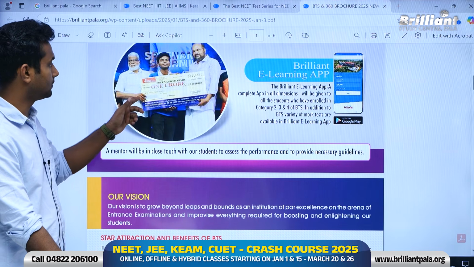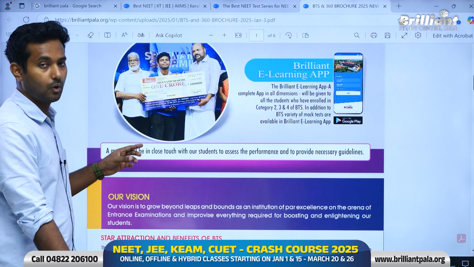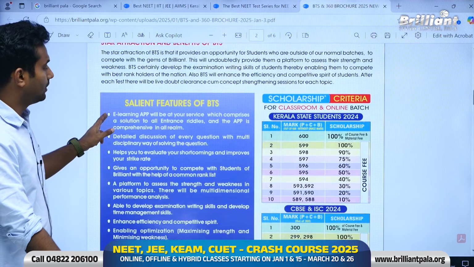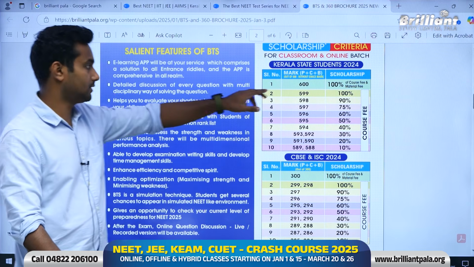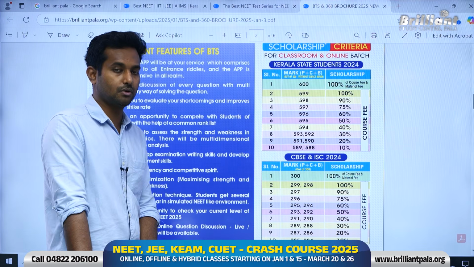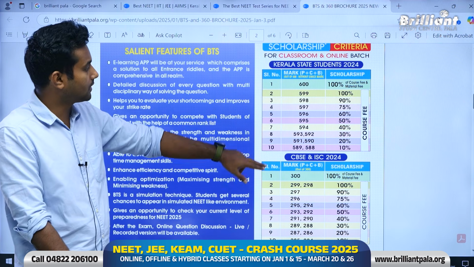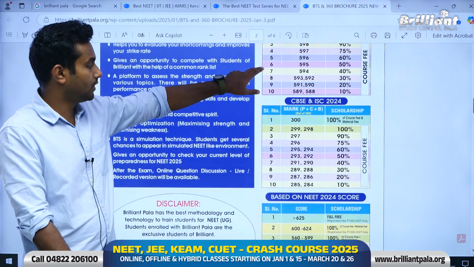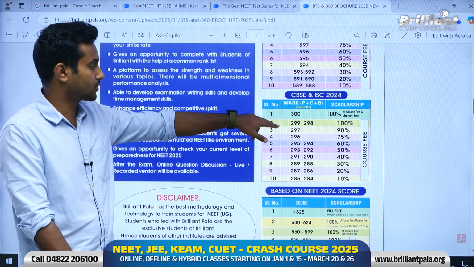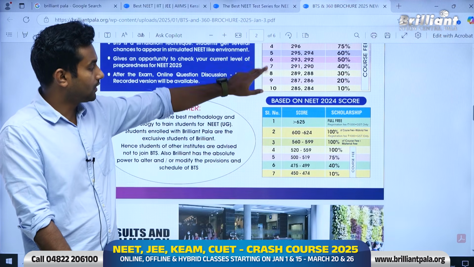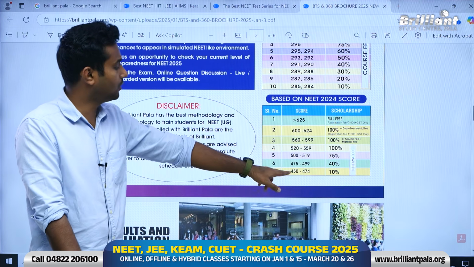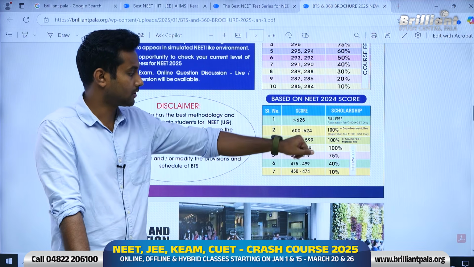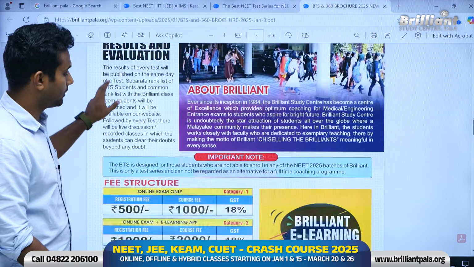Over here there is a picture of Srinand Sharmil, who is All India Rank 1, and he is being awarded 1 crore rupees by Brilliant Pala. Over here you can see that the scholarship criteria are given. We provide multiple scholarships based on your board marks and NEET score. This is for the Kerala state students, with the scholarship based on their 12th marks. Over here you can see the scholarship details for CBSE and ICSE students. Over here you can see the scholarship based on NEET score. So if you got a NEET score higher than 450, you will get this percentage. It's given over here.